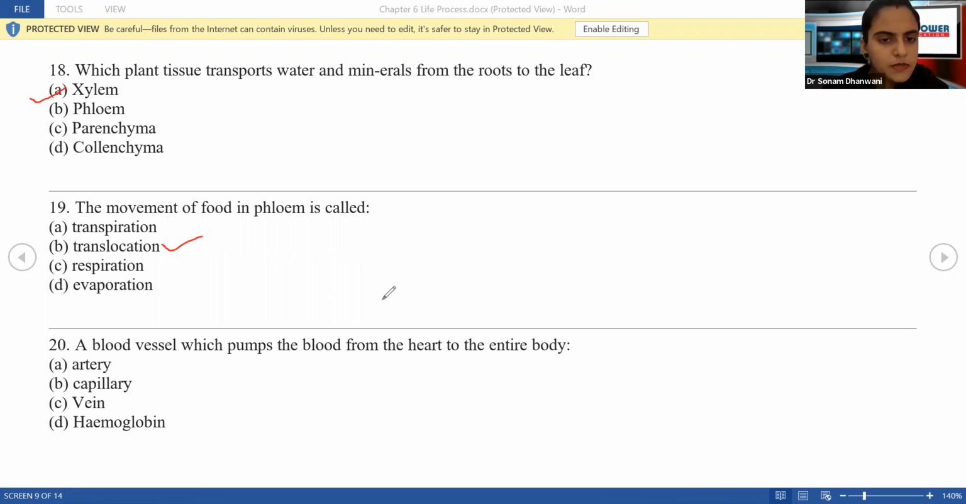Blood vessel which pumps the blood from the heart to the entire body. Yes, what is the answer to this? Correct. It is the artery. Now, artery is the blood vessel which will pump blood from the heart to the body. And what is vein? Vein is ulta, which will bring blood from the body back to the heart.